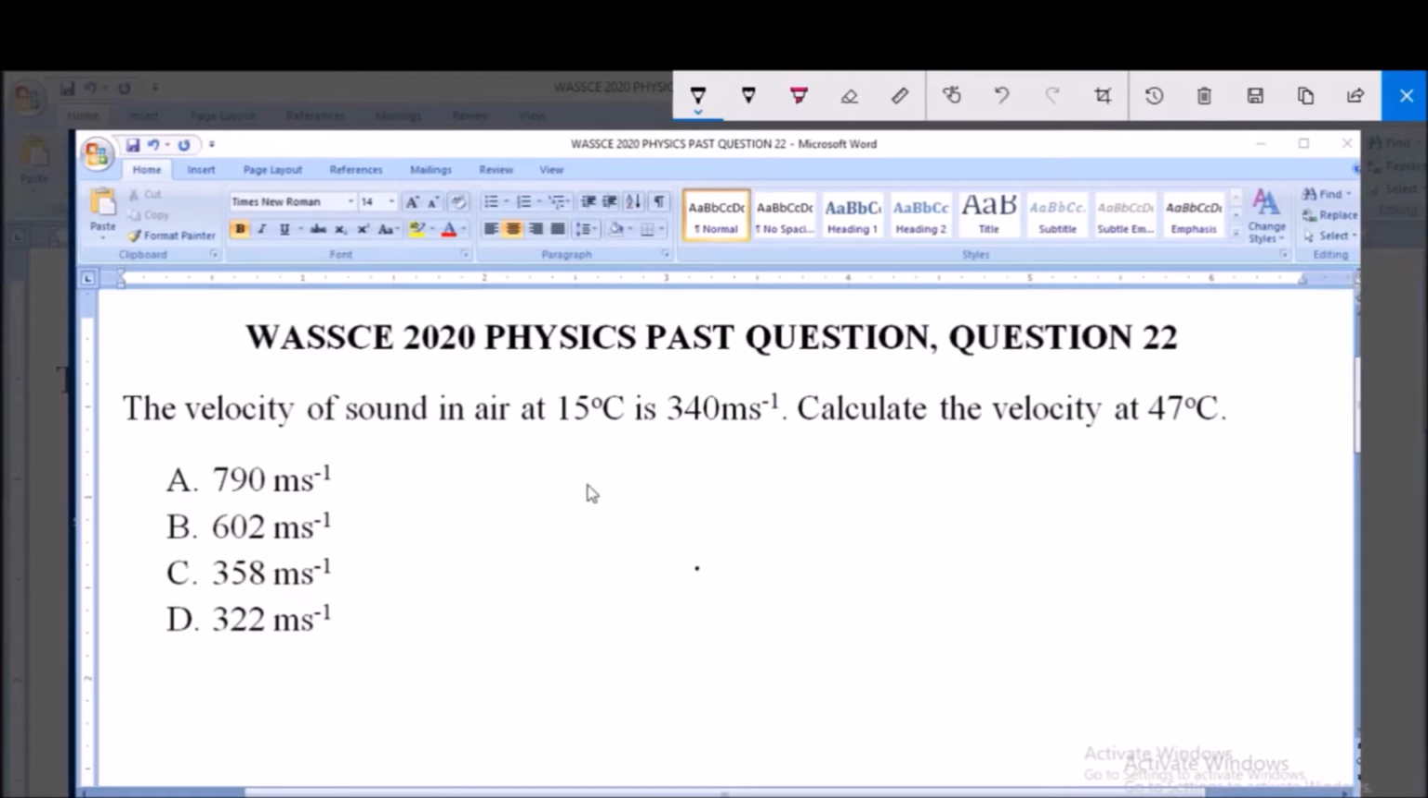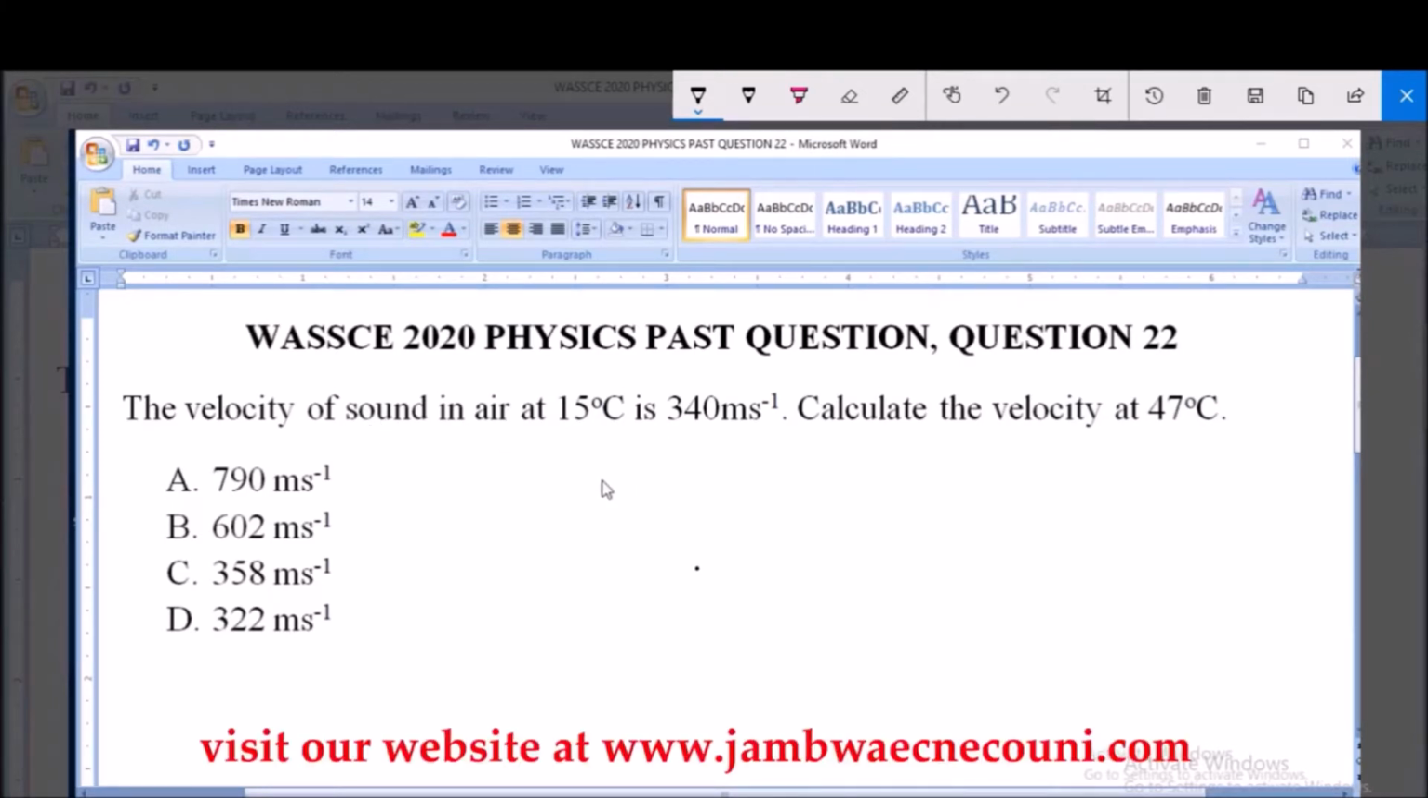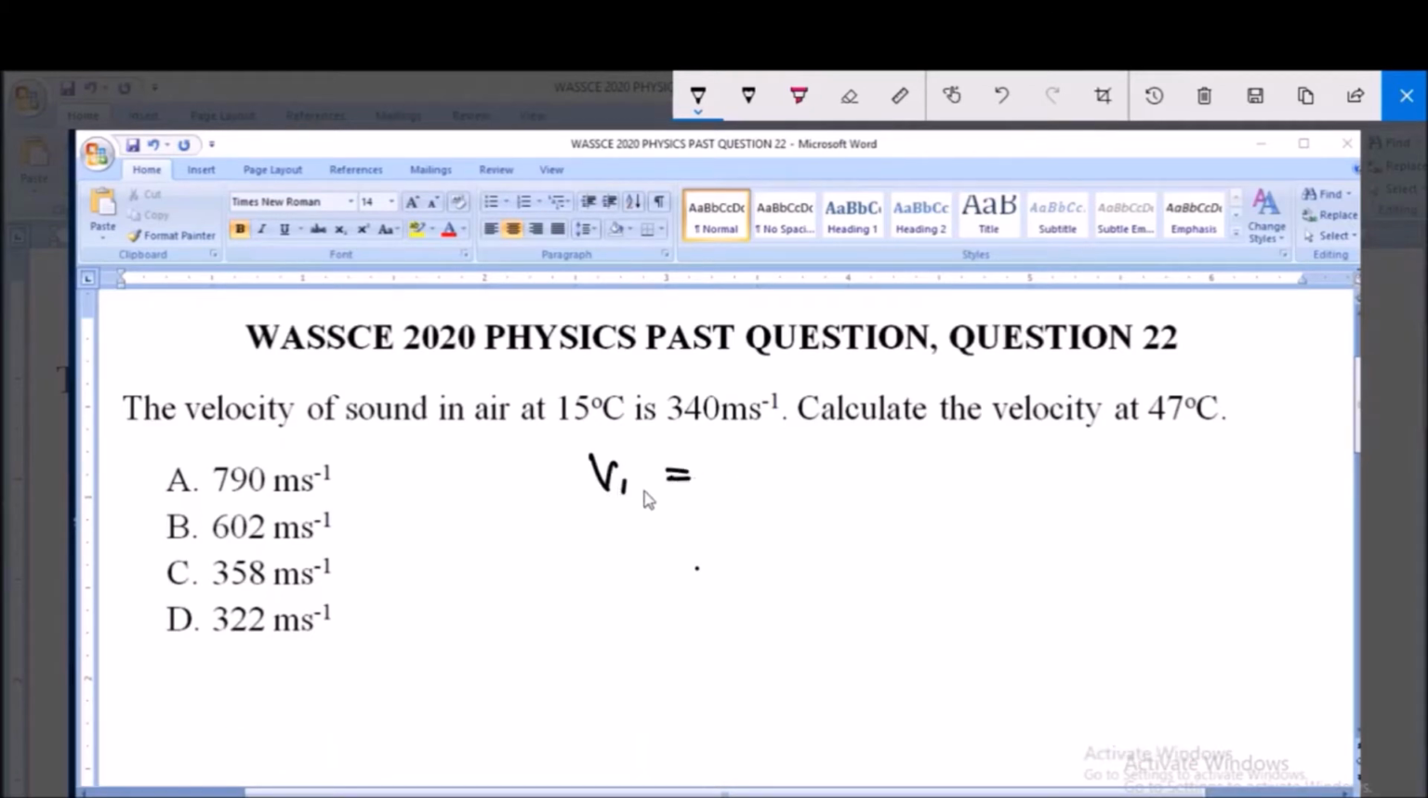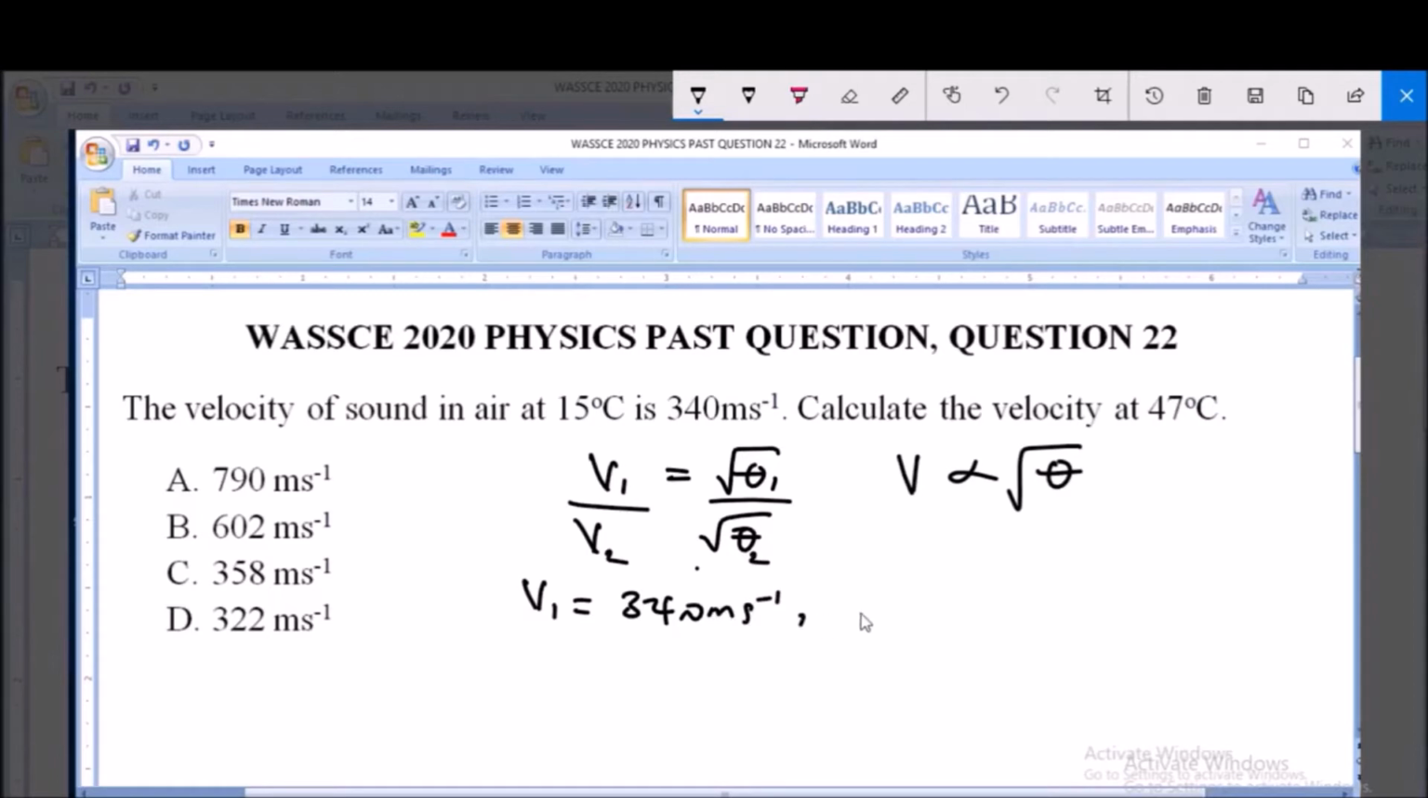Now the relationship between the velocity of sound in air and temperature is given as V1 over V2 is equal to square root of theta 1 all over square root of theta 2. This theta here represents the temperature. That is, the velocity of sound in air is directly proportional to the square root of the temperature. Now we're given that V1 is 340 meters per second and V2 is what we are looking for, the unknown.